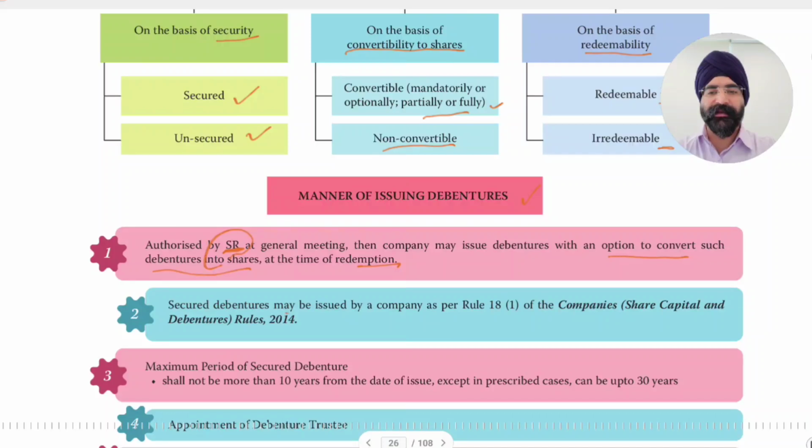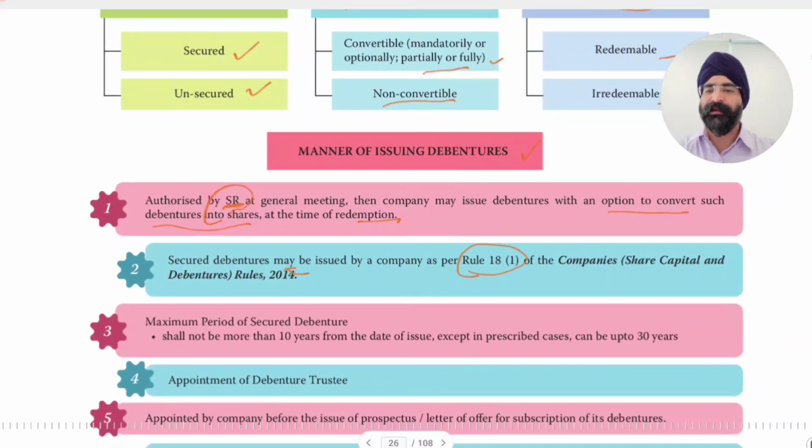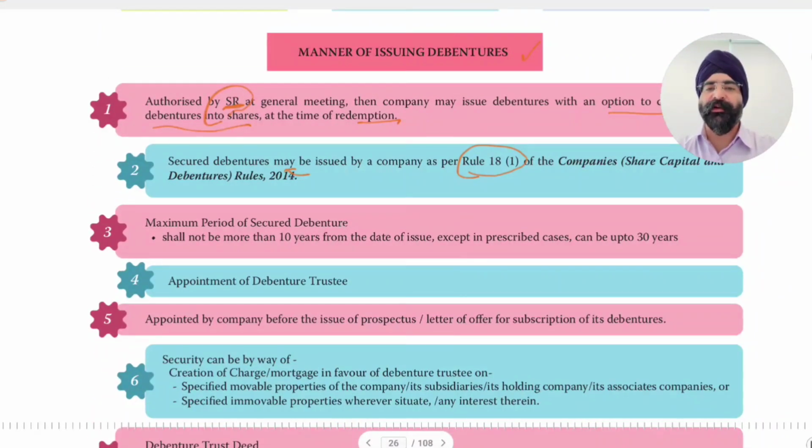Secured debentures may be issued by the company as per Rule 18, Sub-Rule 1 of the Companies (Share Capital and Debentures) Rules, 2014. Then maximum period of secured debentures. The maximum period up to which secured debentures can be issued shall not be more than 10 years from the date of issue, except in prescribed cases it can be up to 30 years, like in case of infrastructure companies. Ideally the maximum tenure of secured debentures is 10 years.